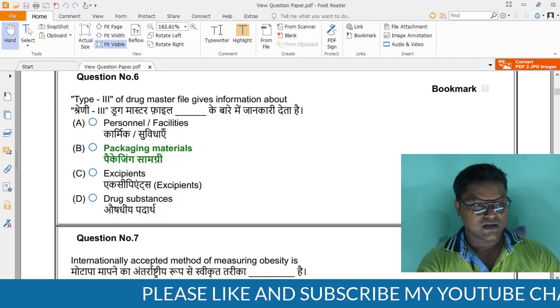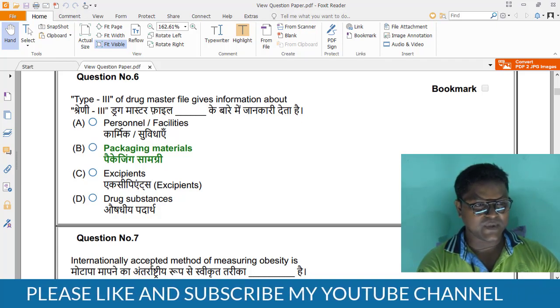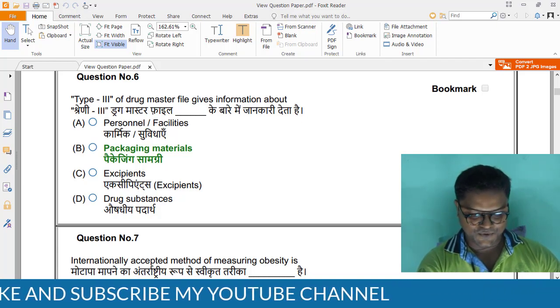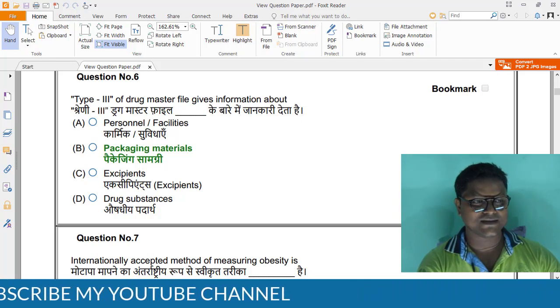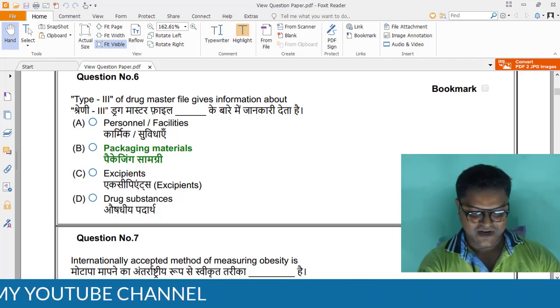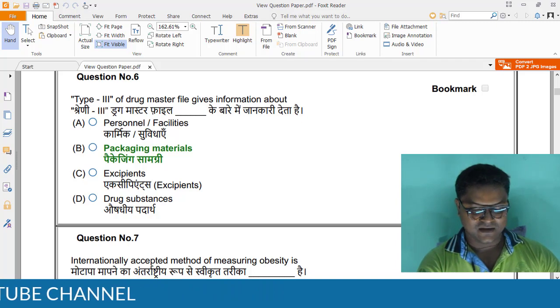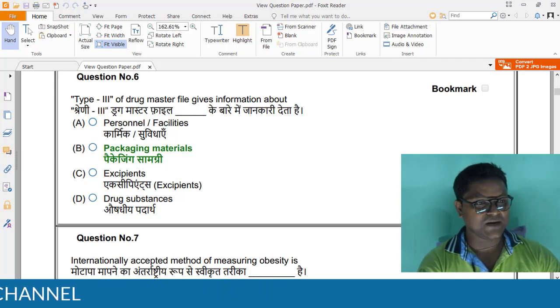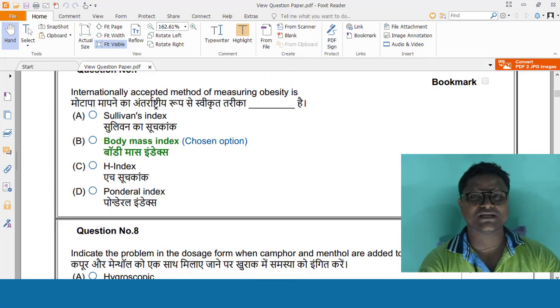Type 3 is for packaging material. Type 4 is for excipients and colorants, and type 5 is for FDA accepted references. Okay, so here it asks type 3, the answer will be packaging material.